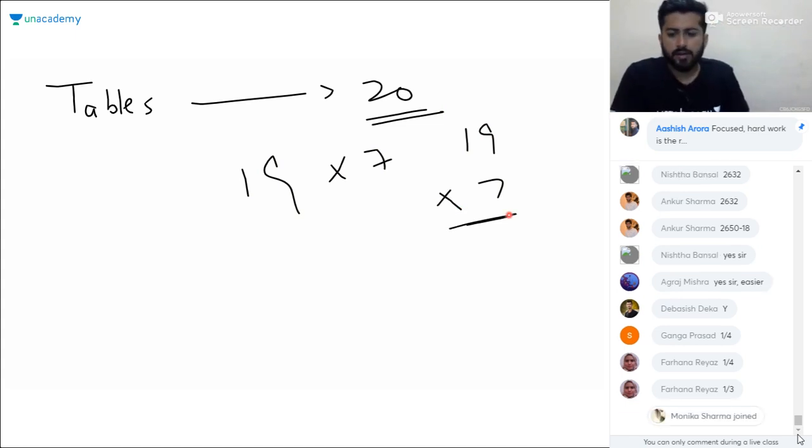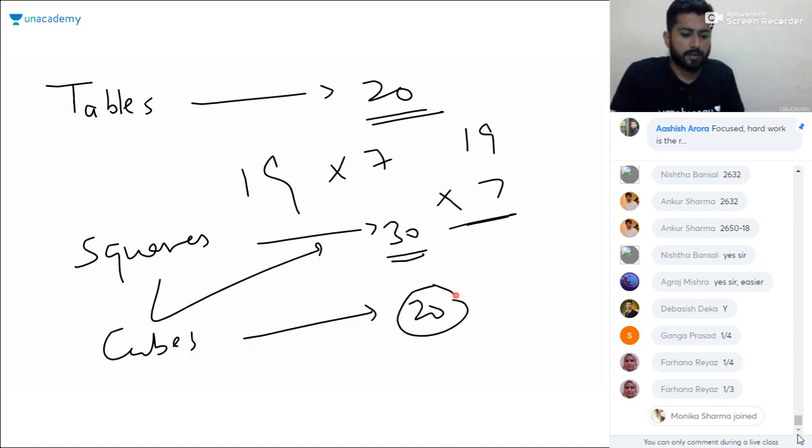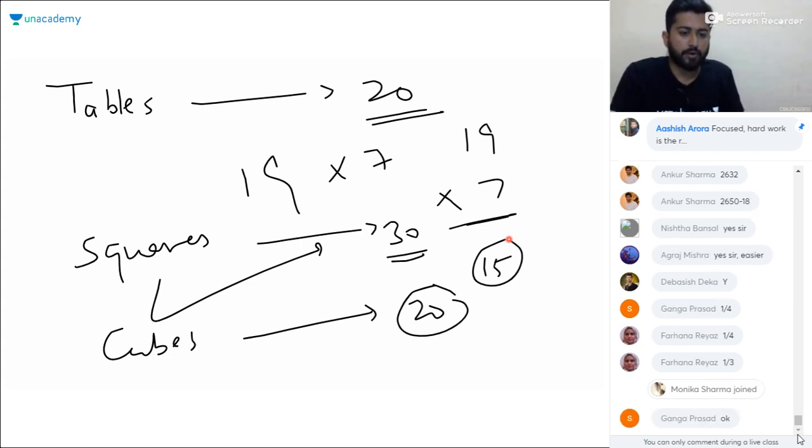Now the next thing is you should know squares up to 30. These are the prerequisites of this particular quantitative aptitude course. So you should know squares up to 30. Cubes, you should know cubes up to 20. Cubes up to 15 will be okay, but it will be better if you know the cubes up to 20. So you are going to cover these things, please confirm. If any of you have loopholes in your preparation, you don't know the tables up to 20, the cubes up to 20, squares up to 30, try to cover those things. It will be helpful to do the calculation faster.